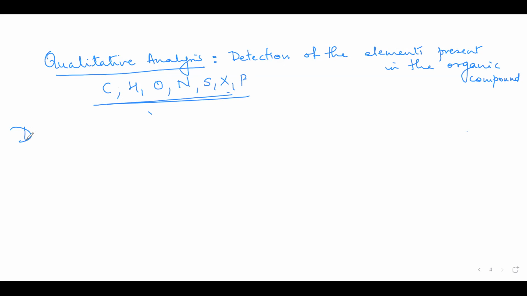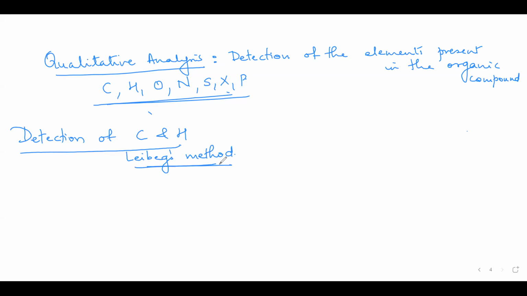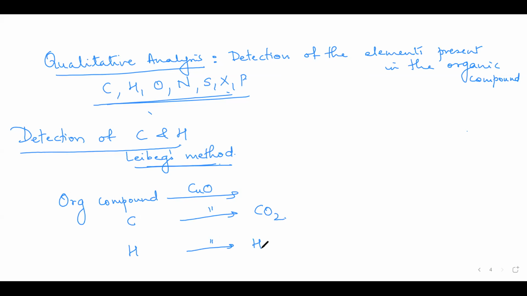Now detection of carbon and hydrogen is done together in a single process, known as the Liebig's method. What is done here is your purified organic compound is heated with copper oxide. Any carbon present in the organic compound is oxidized by copper oxide into carbon dioxide. Any hydrogen present is oxidized by copper oxide to water. And then these are tested.